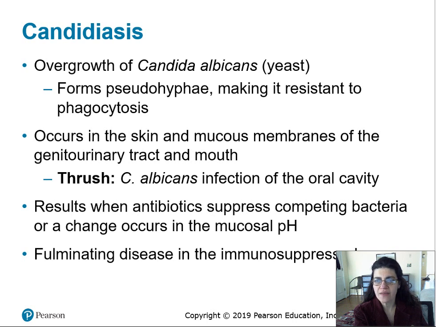When you have pseudohyphae, which is part of the constitution of candida, that makes it resistant to phagocytosis because our body is not usually able to destroy a mold. So when there is the mold form in the body, which is less usual, but it could happen, it would be a really resistant form because our macrophages are not able to attack it, okay?